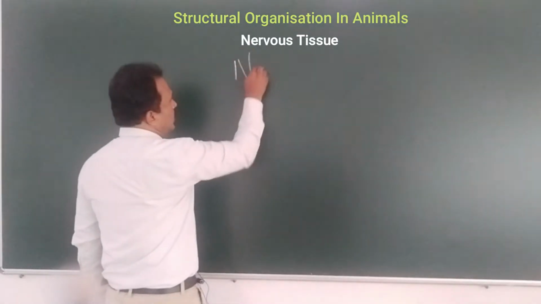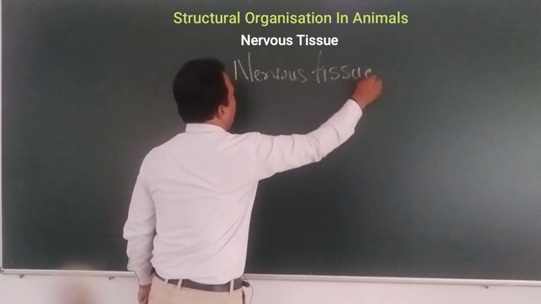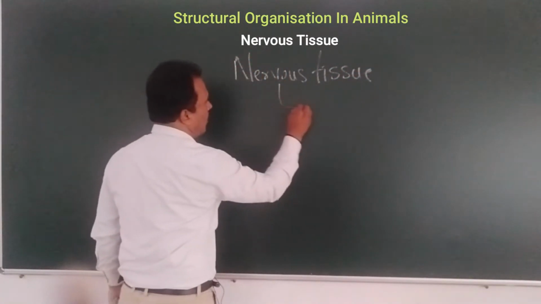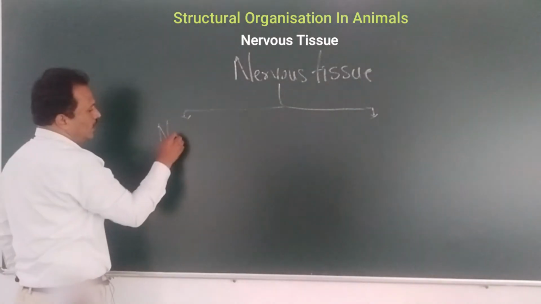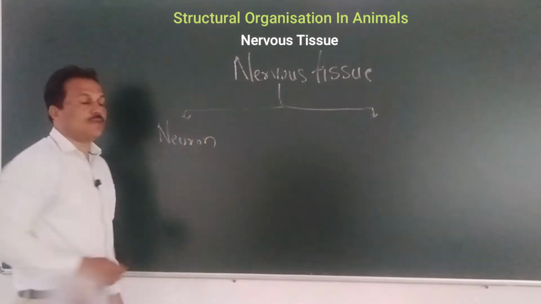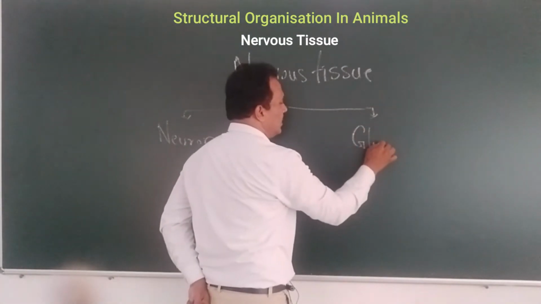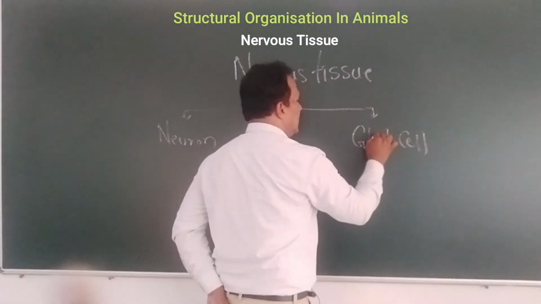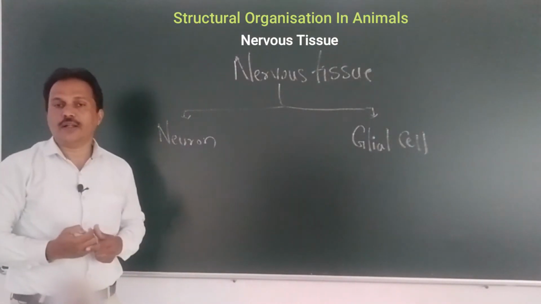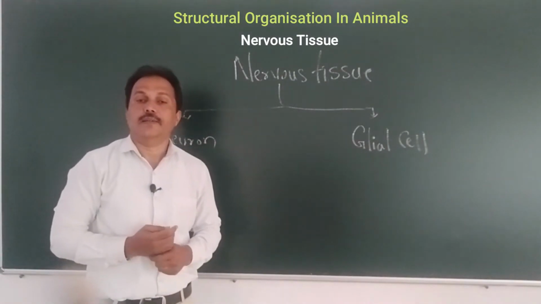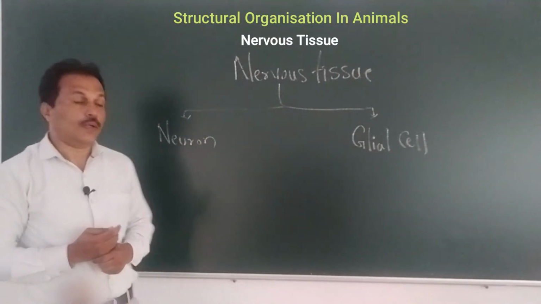So the nervous tissue is made up of number one type of cell, that is what we call a neuron. And another type of cell that is known as glial cell or glia. Nerve cell or neuron and glial cell or glia, these are the two types of cells which make the nervous tissue.